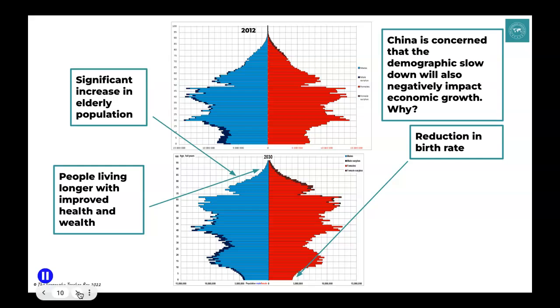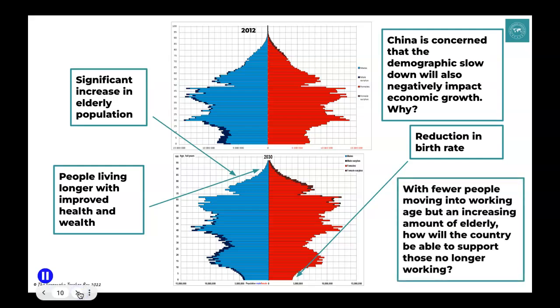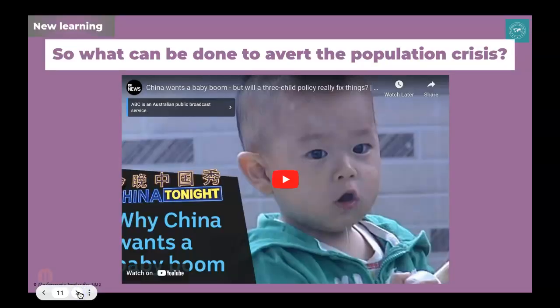If you've looked at the idea of dependency ratio, you might have an idea as to why they are concerned. The suggestion is, with fewer people moving into working age, but an increasing amount of elderly, the country will struggle to support those people no longer working. And that perhaps is one of the biggest concerns facing the Chinese government now. So the question then is, well, what can be done about this population crisis?